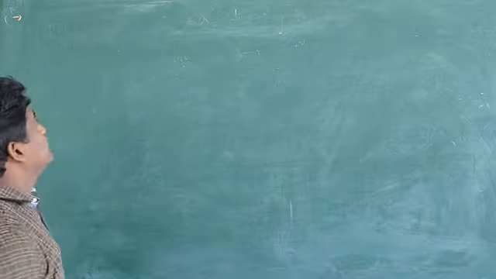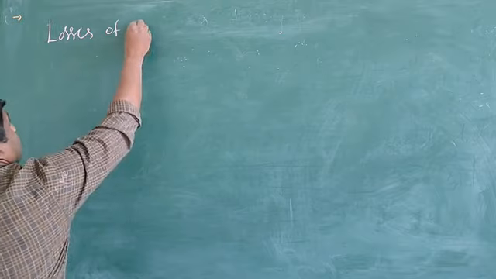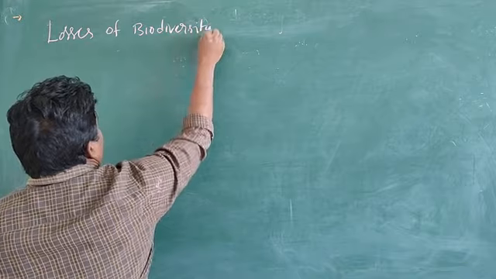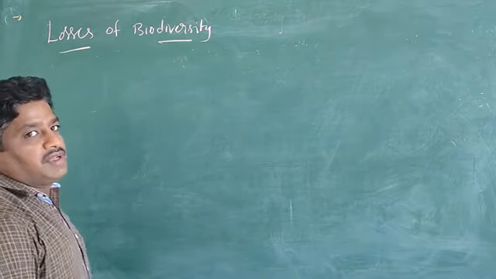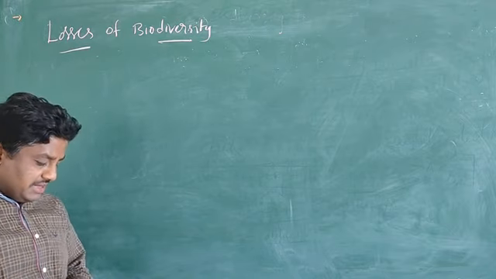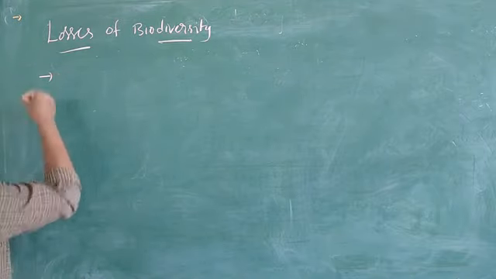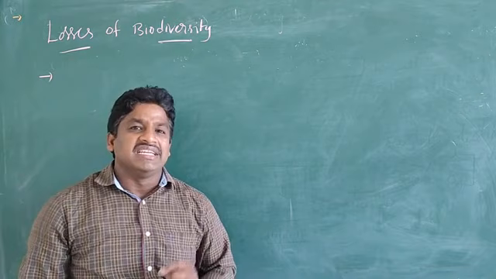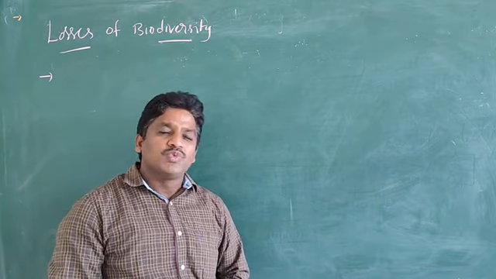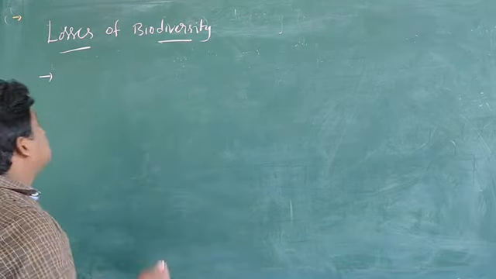Loss of biodiversity concept. As you can see here, particularly on Earth, any new species is originated, produced through the process of reproduction. That means speciation.